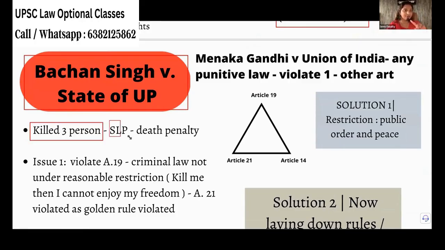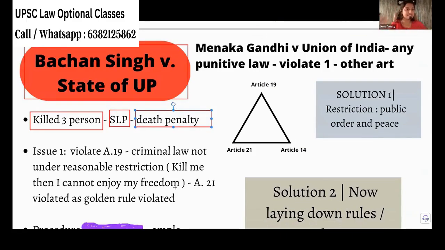He went to the Supreme Court in the form of special leave petition, and the Supreme Court confirmed this death penalty. Now see, Bachchan Singh's advocate is very intelligent. If he goes and argues in the court that you are violating my Article 21, death penalty shall not be given, the court will not hear him.